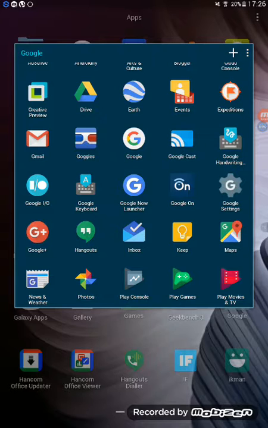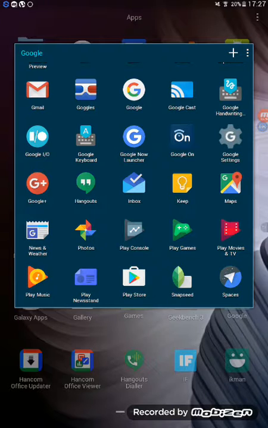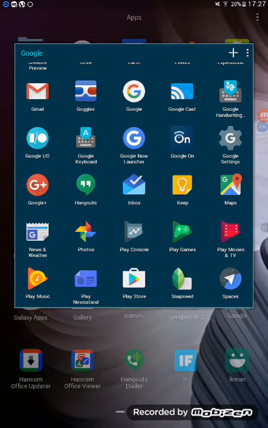Earth, we can watch online places, offline places, learn about places. Events, book important events, and make a sound in which you can get a notification of the important events. And expeditions, you can go across the world using Google, guided by your teacher. Then Gmail, that is to check your inbox email only if you are registered as a Gmail user.